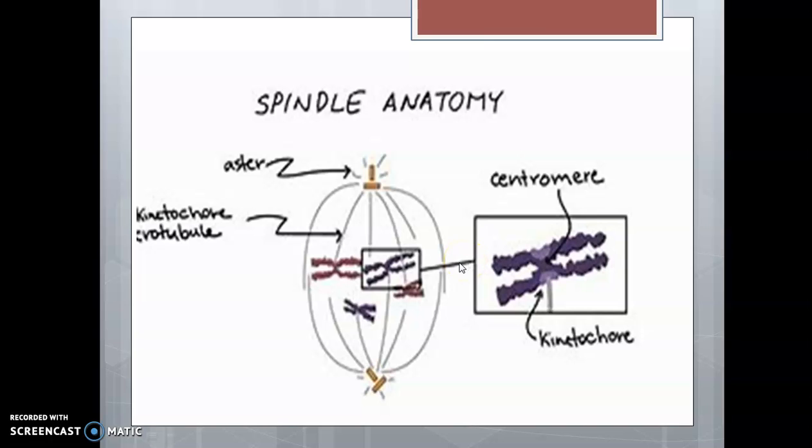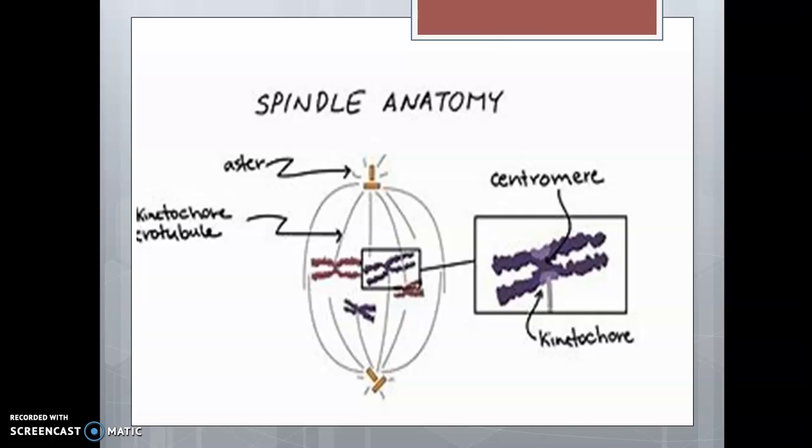Microtubules can bind to chromosomes at the kinetochore, a patch of protein found on the centromere of each sister chromatid. The centromeres are the regions of DNA where the sister chromatids are most tightly connected. Microtubules that bind a chromosome are called kinetochore microtubules.